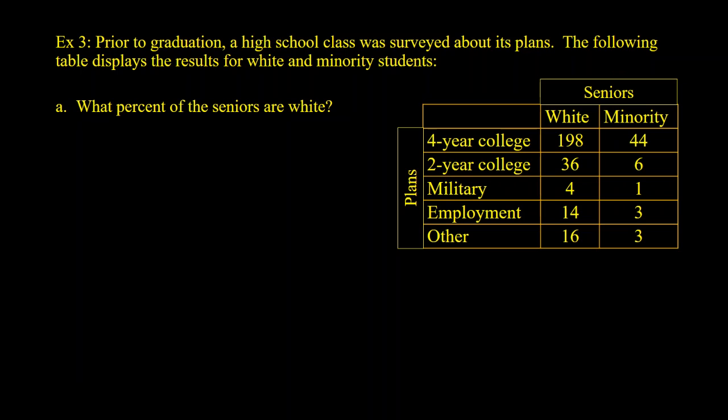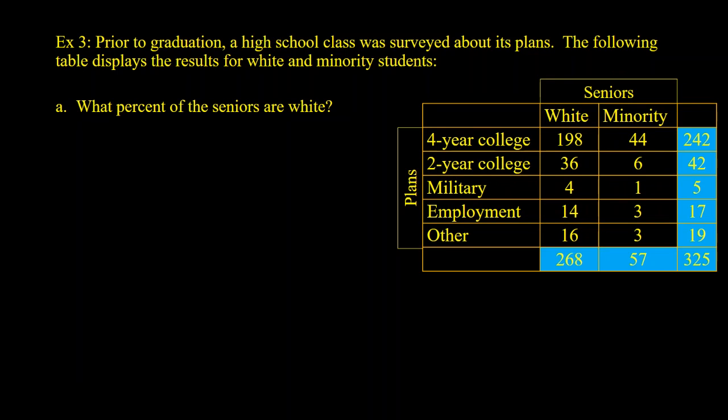Before we do this, it's helpful to look at the marginal distribution. So we pop that up there. There were 325 seniors, 268 white, 57 minority, and so on. So what percentage of seniors are white? The wording's really important here. It just says percent of seniors, so I'm looking out of the whole 325. So out of those 325, how many were white? And find the percentage. So we're going to have 268 over 325, which is 0.825. So we have 82.5% of seniors are white. We always like to write out a complete sentence with our answer.